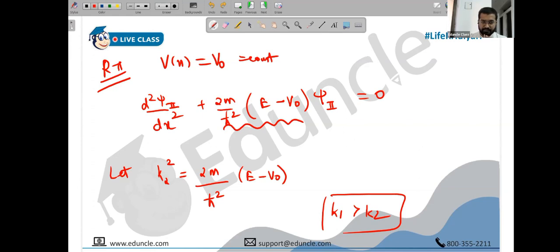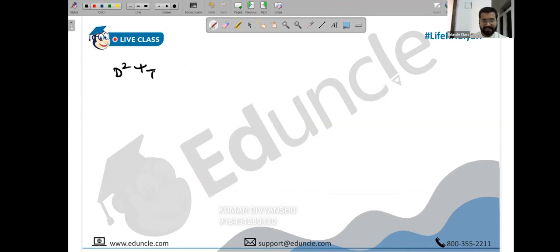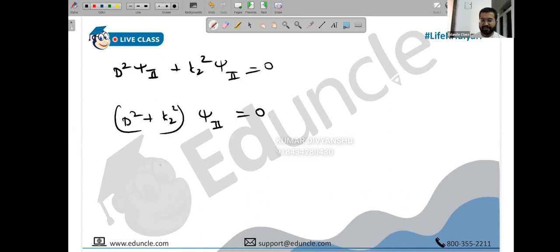Next, so what does this further become? I hope you have written this. So we have d square psi 2 upon dx square plus k2 square psi 2 equals 0. People, the story is similar. You don't have to solve this till the very end; you can directly write the final result. Last time we had k1 square, now I've got k2 square. Just last time I had k1, now we have k2. So I directly write the result.